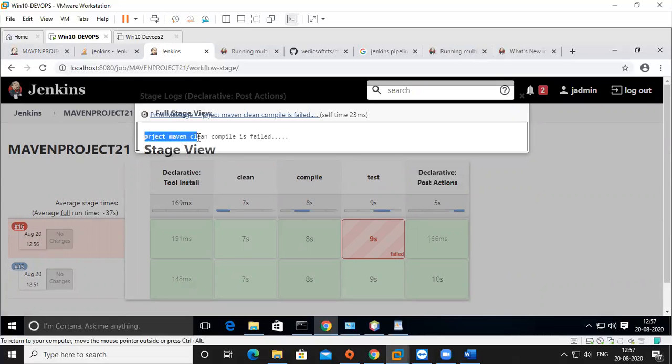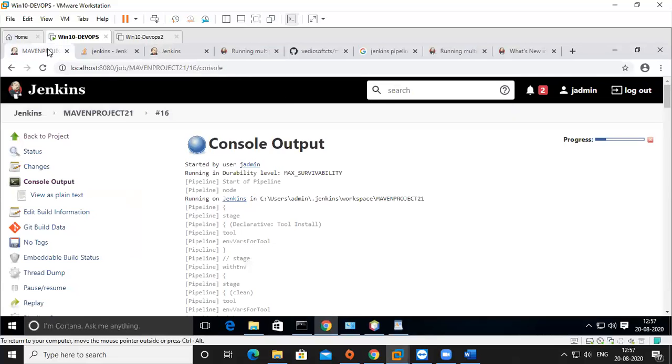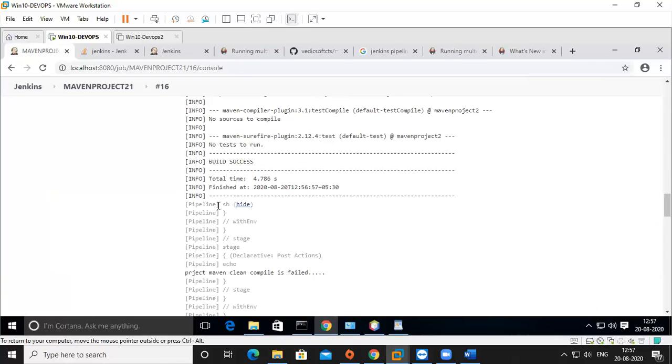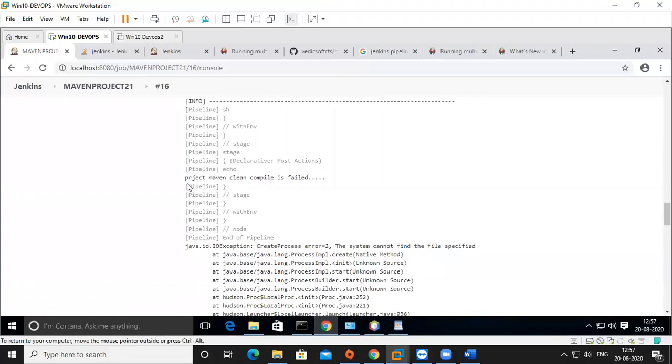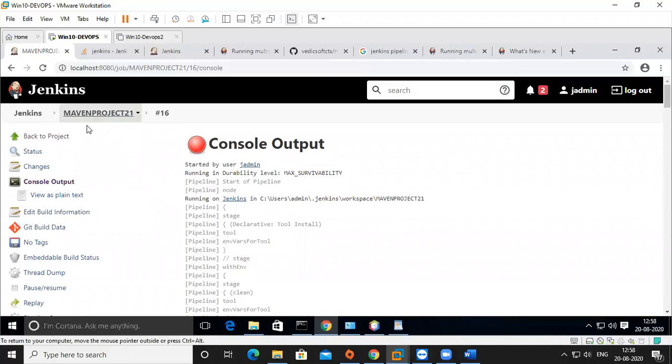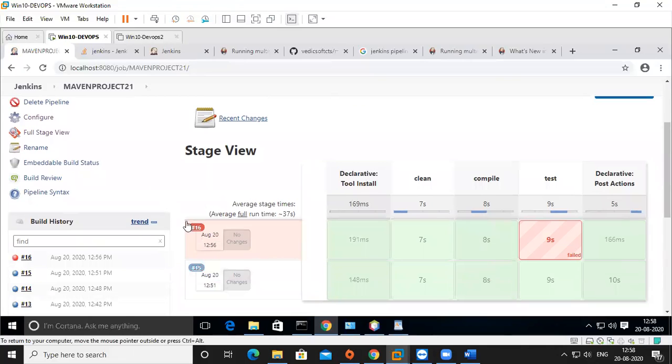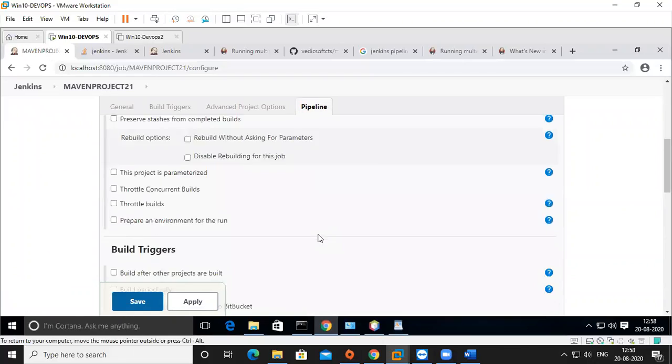Project Marvin clean compile has failed. Yeah, see, failed, not successful. It is a failure. So here, see, red color. Everything is correct up to here. And when it is running this sh pipeline, it immediately throws failed. So why fail? Because I declared if it is successful, do like this. If it is a failure, do like this. Okay, right? So I'm going to configure again. I want to show you what happened.